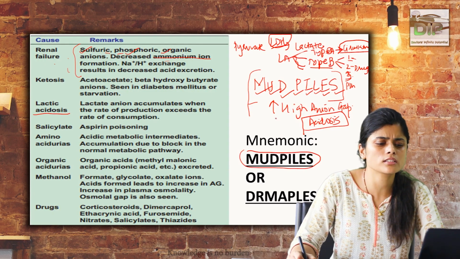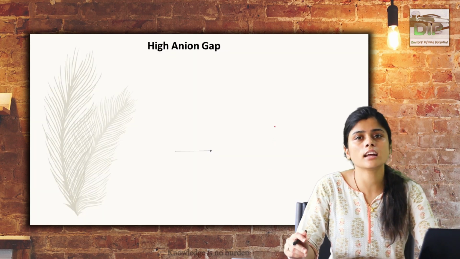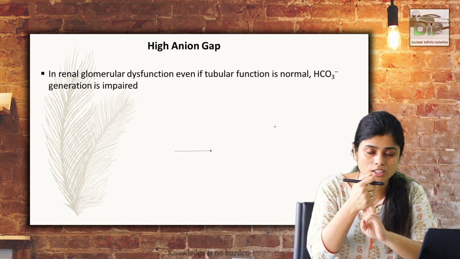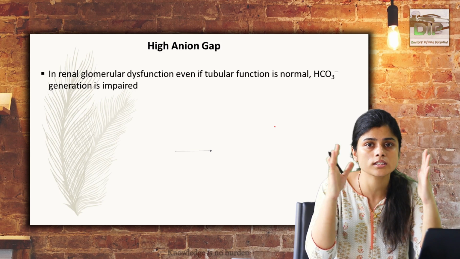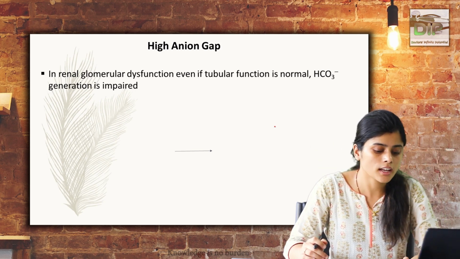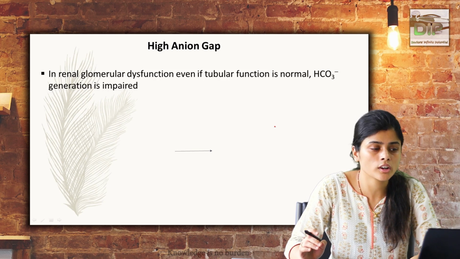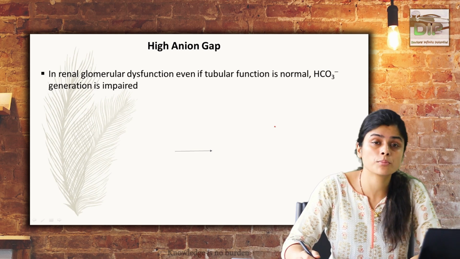So these are the major causes of high anion gap acidosis. The high anion gap is mainly because of unmeasured anions like sulfates, phosphates, phosphoric acid, lactic acid and lactates, whose accumulation causes more and more anion gap. Now, I've given an example of high anion gap in renal failure. I told you that in renal failure, uremia is highly prevalent.